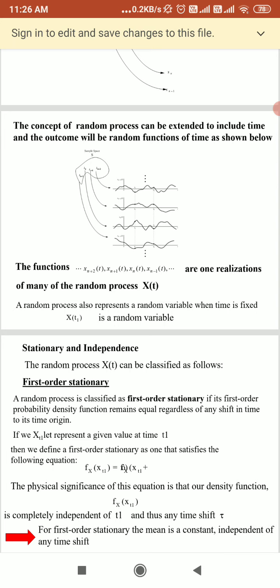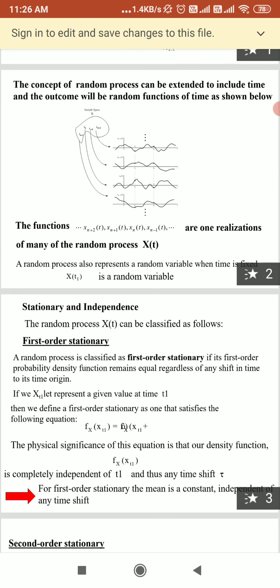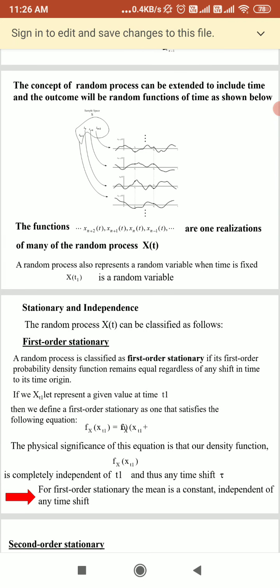If we take one sample with fixed time t1, then x of t1 will be the random variable.